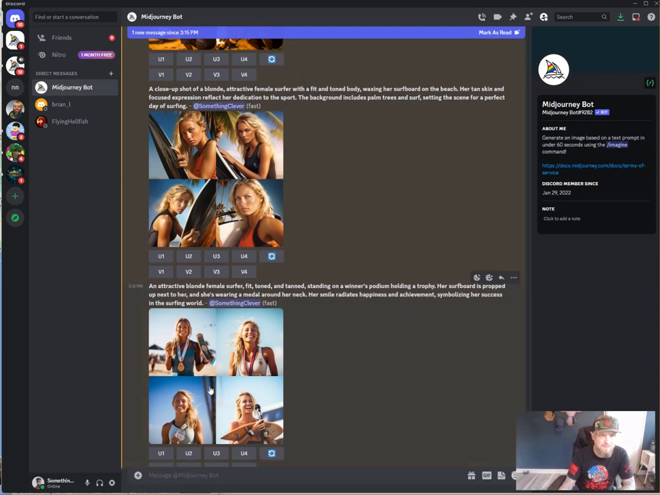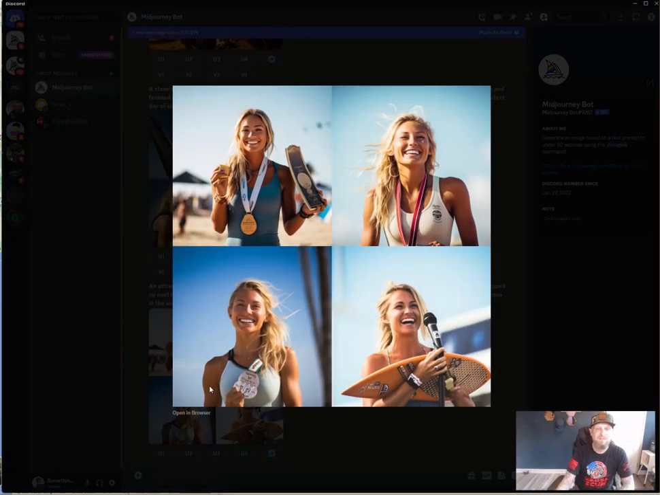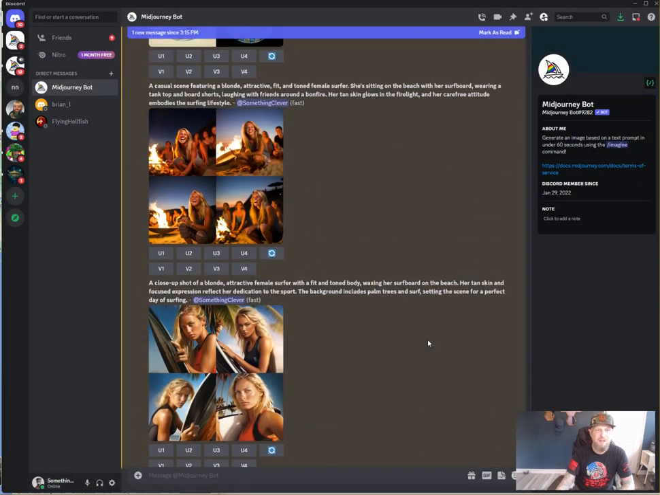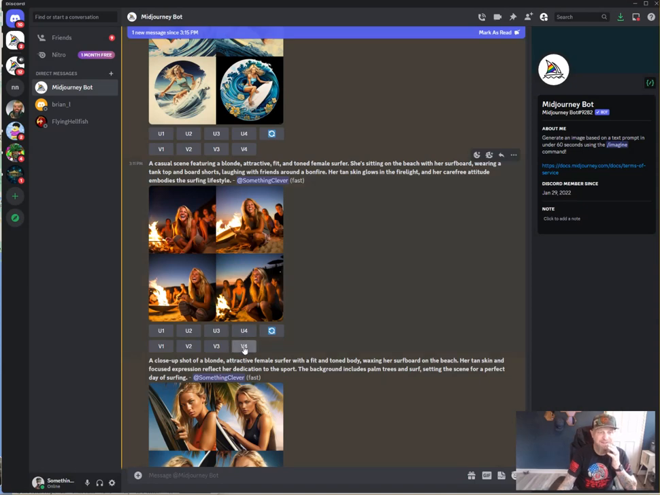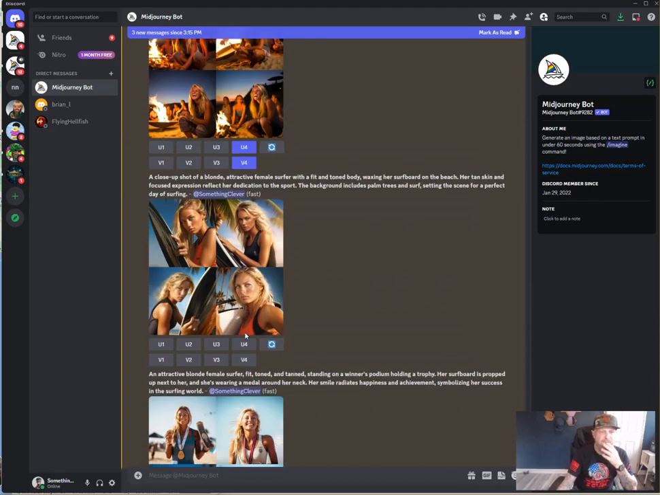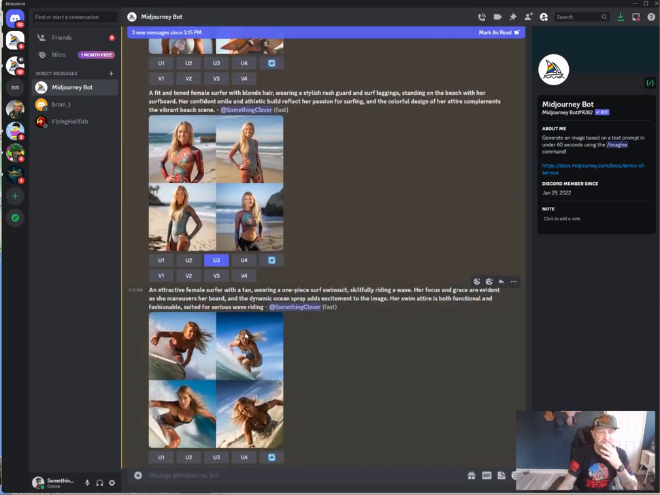Do I like any of these ones? Not bad, but I don't want her to be an award winner. Of this one, I like 2 a lot. Although that fire looks like it's the surfboard that's on fire. So I'm going to have to pass on that one. I like number 4 a lot. So I'm going to get variations of 4, and I'm going to upscale 4 as well. Let's look at the rest, see what I have here.